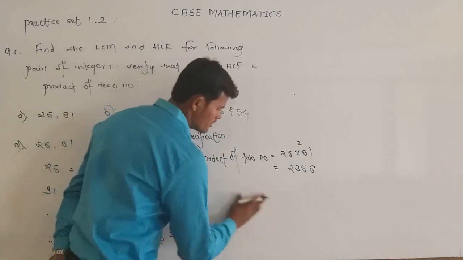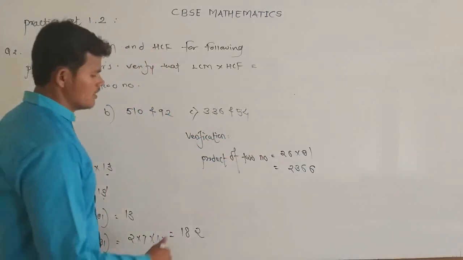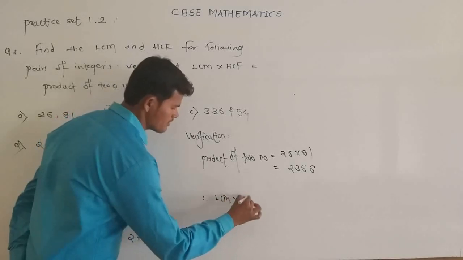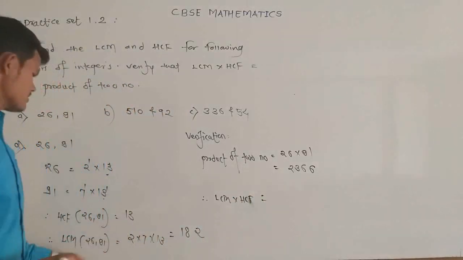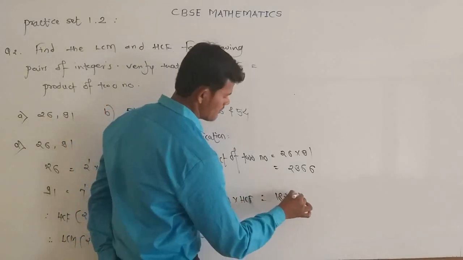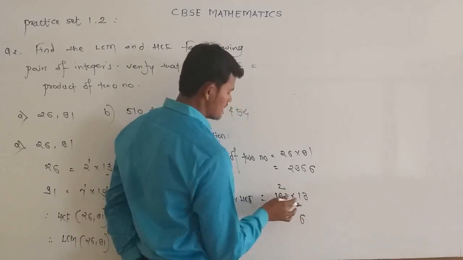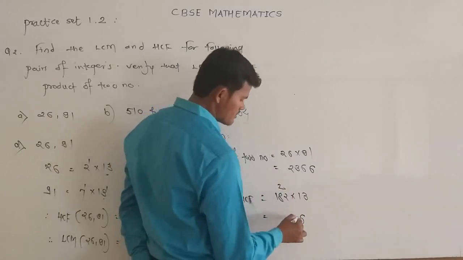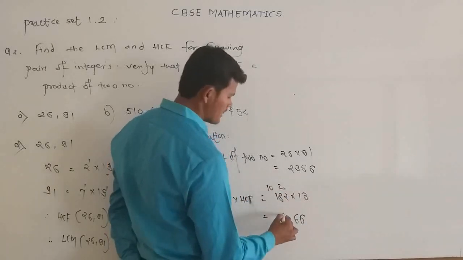So the product of the two given numbers 26 and 91 is 2366. Now find the product of LCM and HCF. So LCM multiplied by HCF is equal to, so the LCM is 182 and the HCF is 13. So 182 multiplied by 13. 13 twos are 26, carry 2. 13 eights are 104 plus 2, 106, carry 10. 13 ones are 13 plus 10, 23.